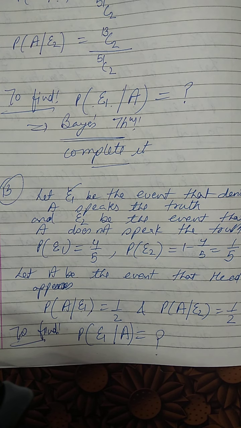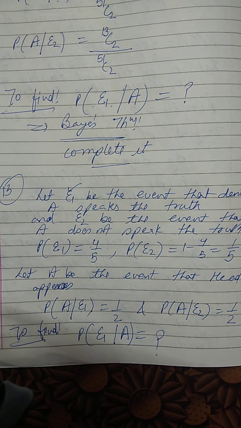Okay, so if it is given A is a subset of B, that means A intersection B will be equal to A only. So probability of A intersection B will actually be probability of A, right?